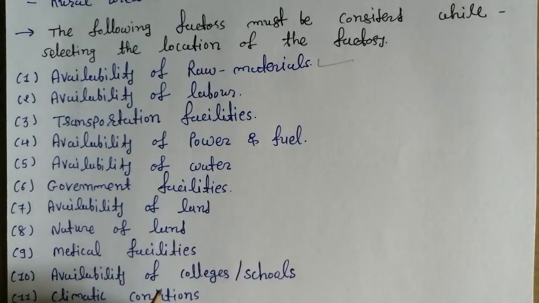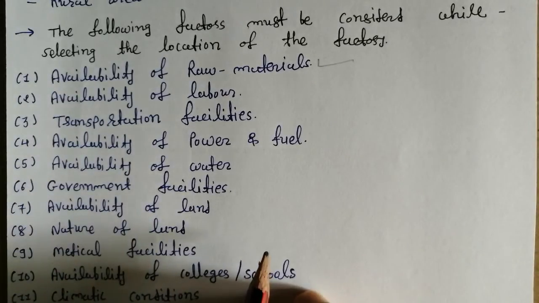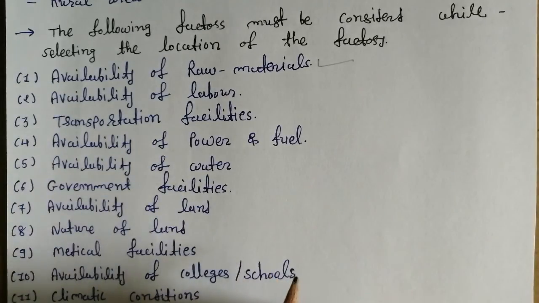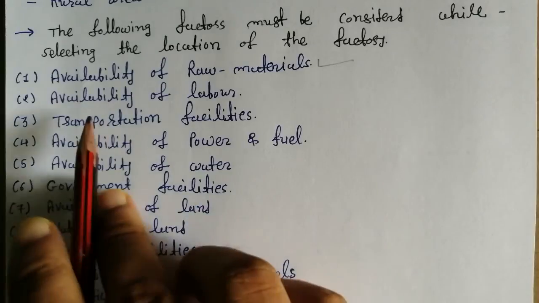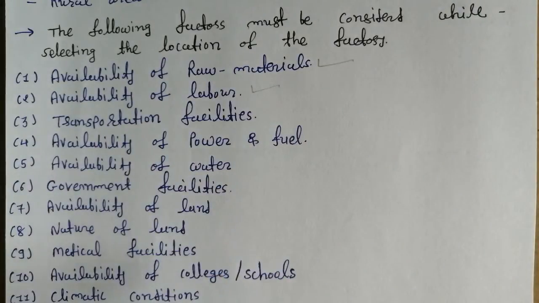So suppose you have to make sugar. At that time, you have to select the area where sugar cane is easily available for the sugar factory. Second thing, availability of labor. We must know that without labor we can't generate any product, right?